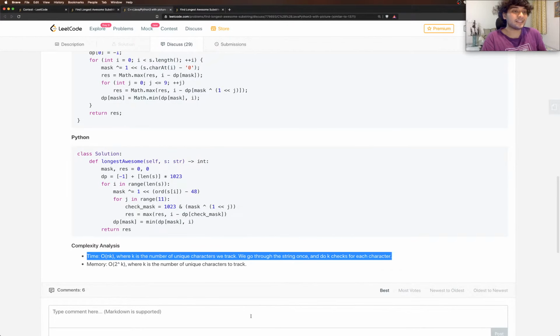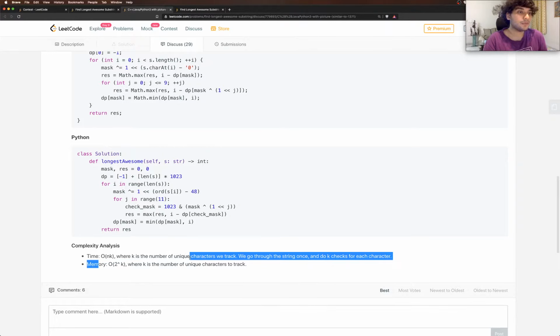Time complexity analysis is order of nk, where k is the number of unique characters we track, which would be 10. So it is an order of n solution. We go through the string once and do k checks for each character. Right. Wow, this is the order of n solution.